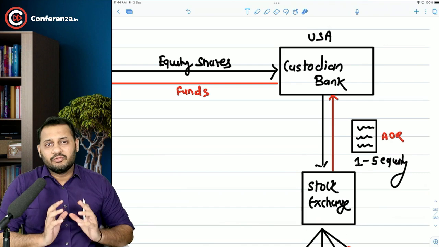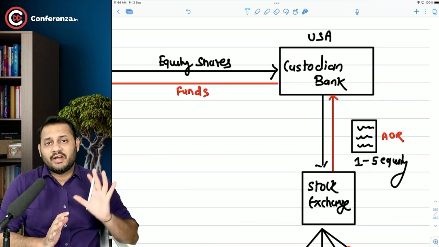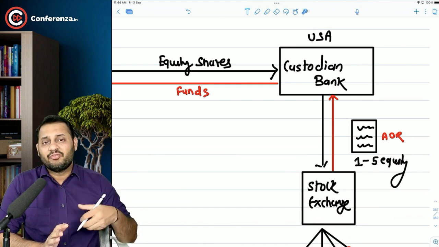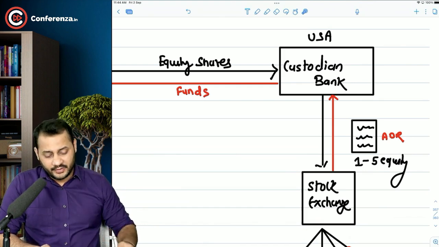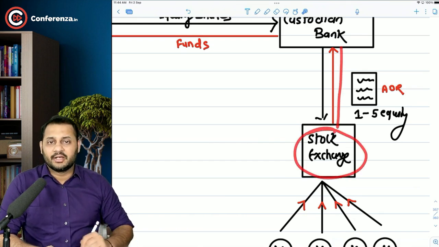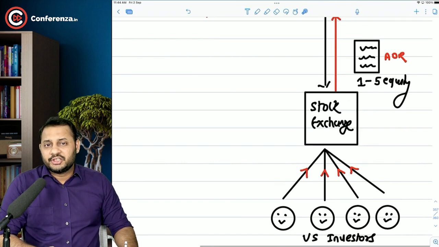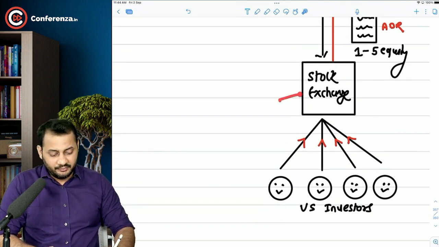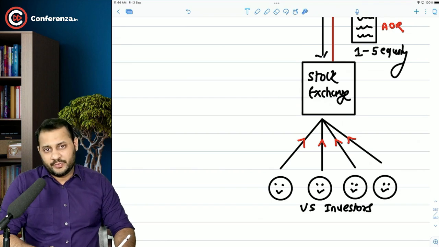Let's say, for example, one document is equal to 5 shares. So basically, the custodian bank is bundling 5 shares into one document, and now those documents will be listed on the stock exchange of America, where a common US investor can come and buy those documents.